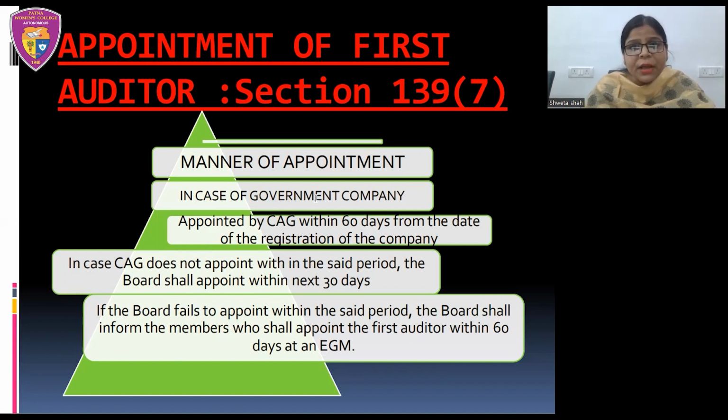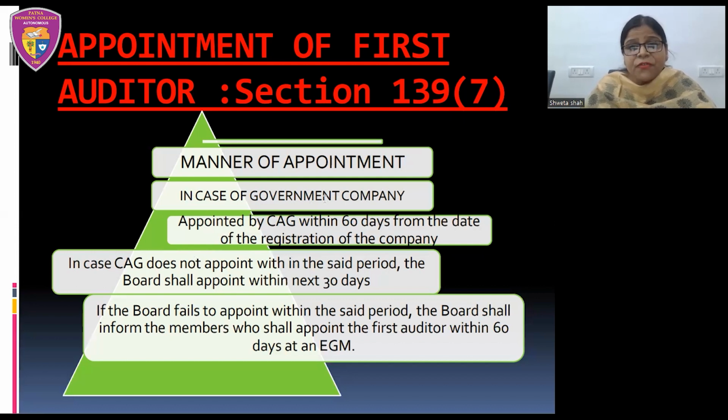When we are talking about first auditor, that means, of course, an external auditor. An auditor should be a chartered accountant within the meaning of the Chartered Accountants Act 1949, holding a certificate of practice. As I told you, for a newly incorporated company, the person who is conducting the first-time audit for that company will be called the first auditor.